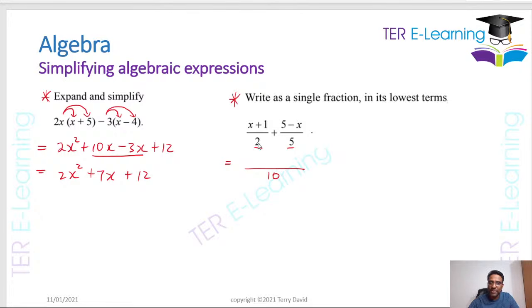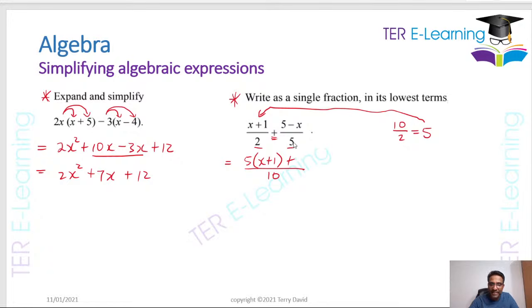I'm going to say 2 into 10 is how much? So 2 into 10 is the same as saying 10 divided by 2. That's going to give me 5. Now when I get that answer, what I'm going to do is take that 5 and multiply by this numerator. So it's going to be 5, open brackets, x plus 1, right? You're going to write back whatever this sign was here. It's a plus sign, so you're going to put plus.